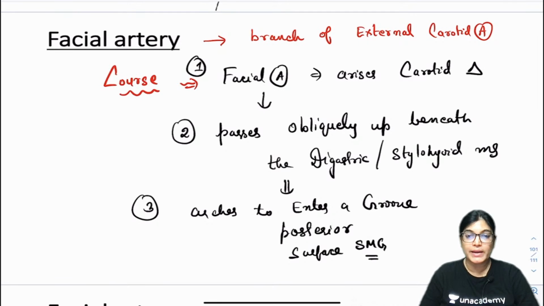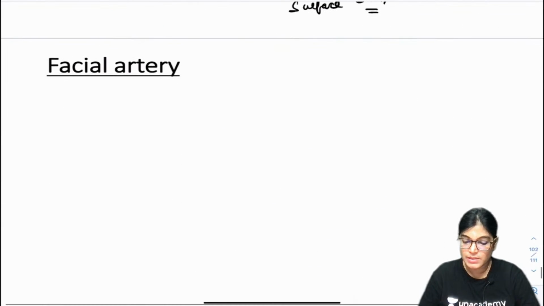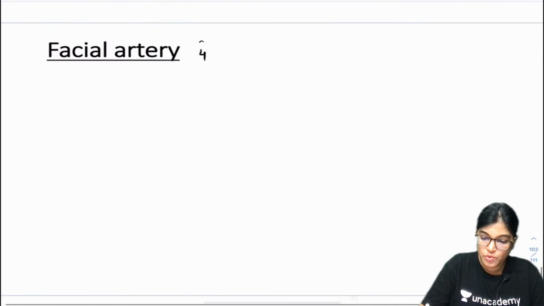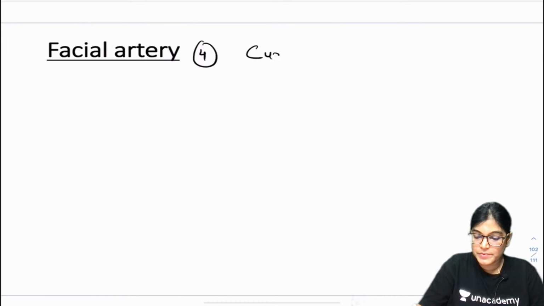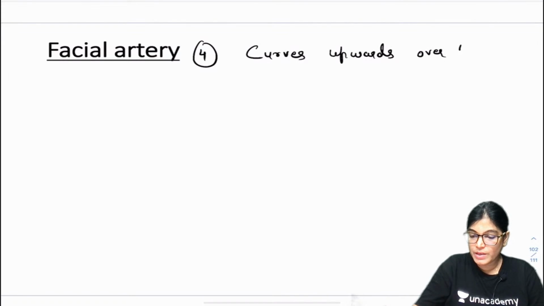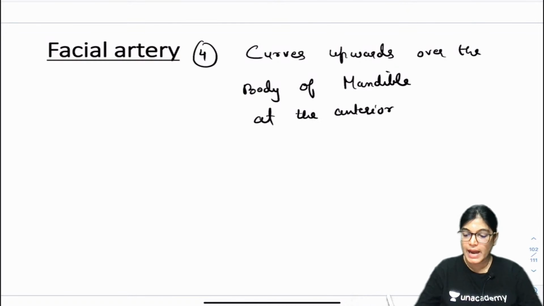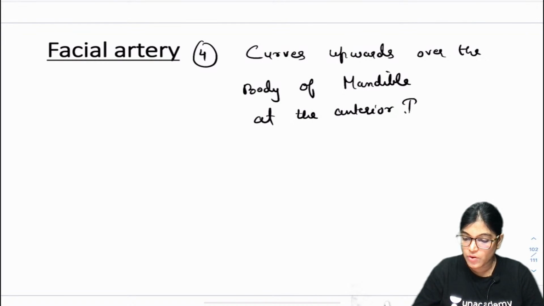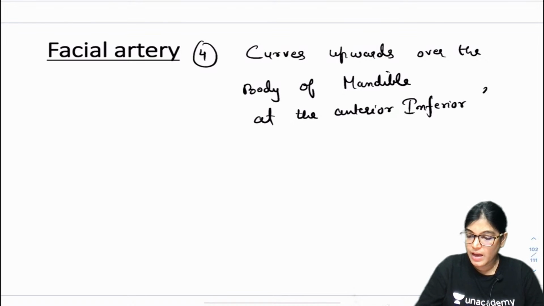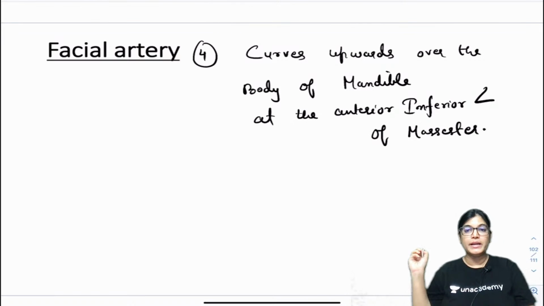Now moving subsequently with the course. The fourth point about the course is, thereafter it curves upwards over the body of the mandible. So where at the mandible? Over the body of the mandible, at the antero-inferior angle in relation to the masseter muscle. So at the antero-inferior angle of which muscle? Masseter muscle. Got it?